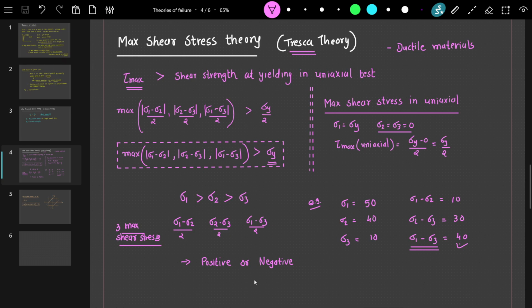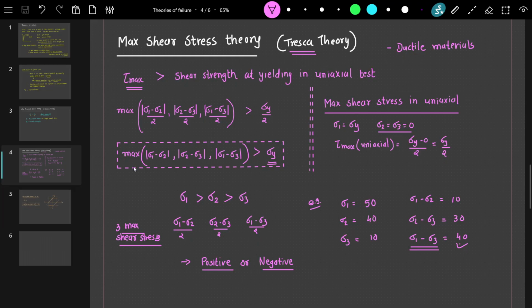Positive shear strain results in a decrease in angle, and negative shear strain results in an increase in angle. Either way, both cause distortion of shape. So we have to take whichever is larger, negative or positive, for our Tresca criterion, and that is the reason we take the absolute value of the difference.